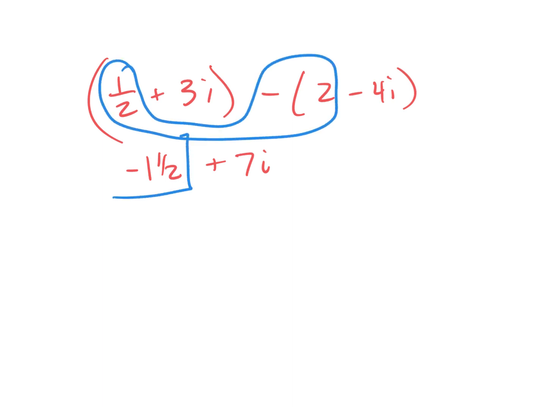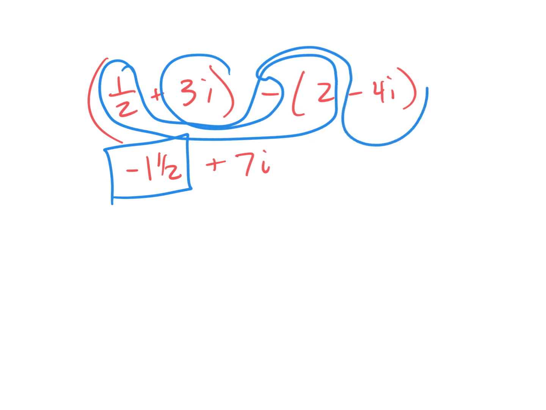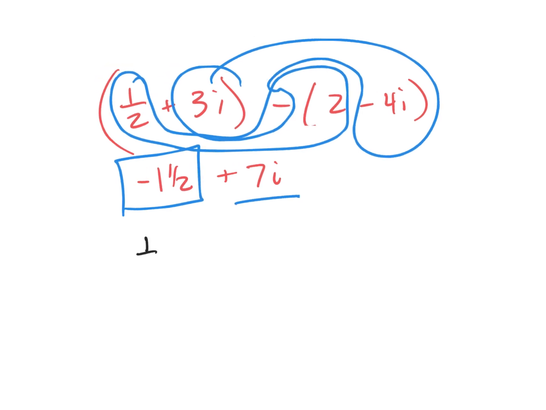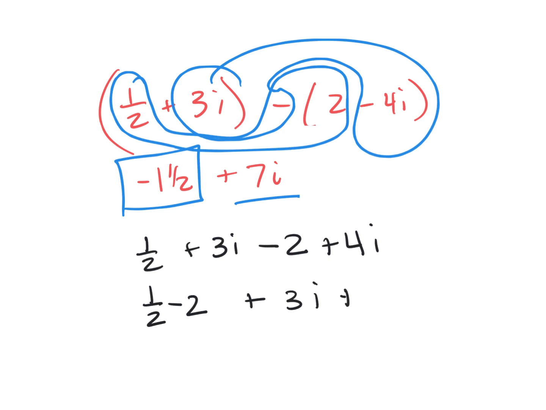That gives you the -1.5. And then you're going to take 3 minus a -4. 3 minus a -4 is 3 plus 4, so it's 7i. So you could distribute it out: 1/2 plus 3i minus 2 plus 4i. Collect like terms: 1/2 minus 2 plus 3i plus 4i.